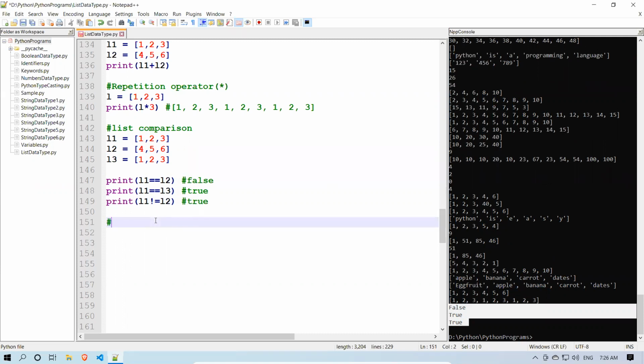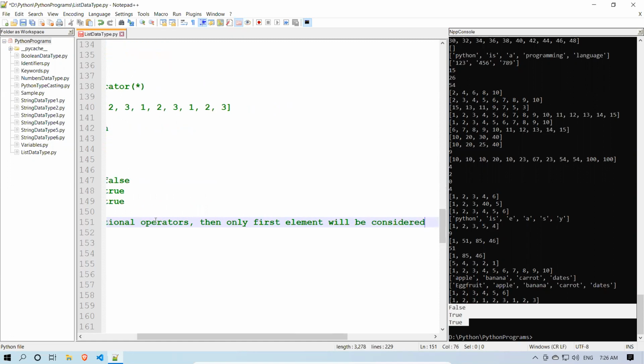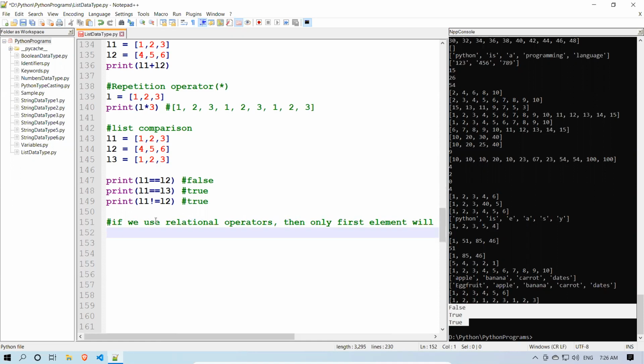And if we use relational operators, then only the first element will be considered for comparison. Okay, so what is the logic behind this?